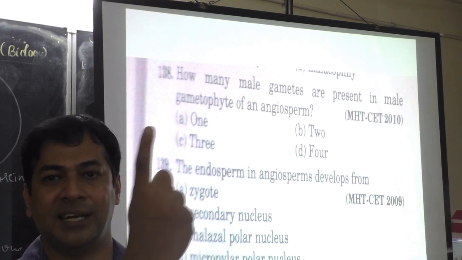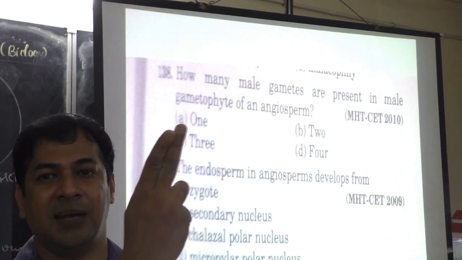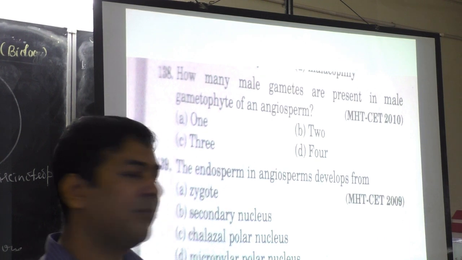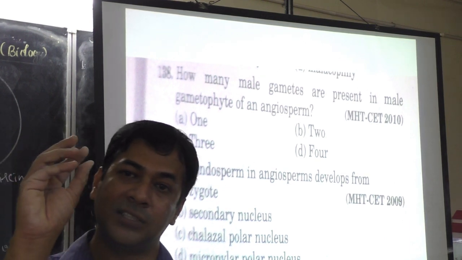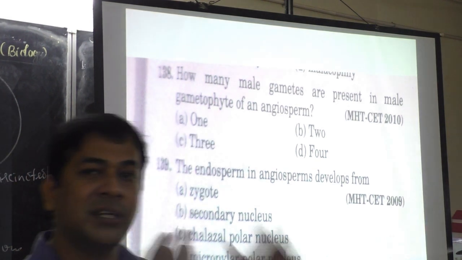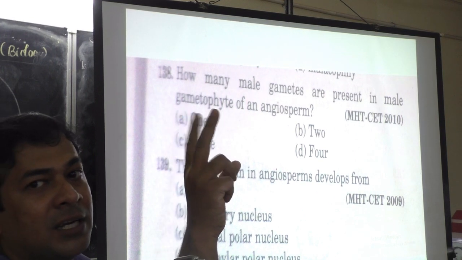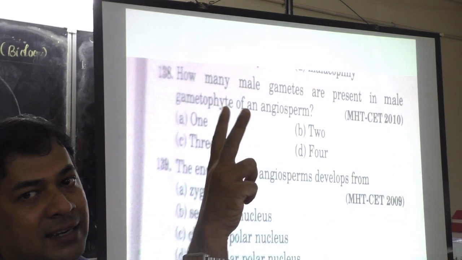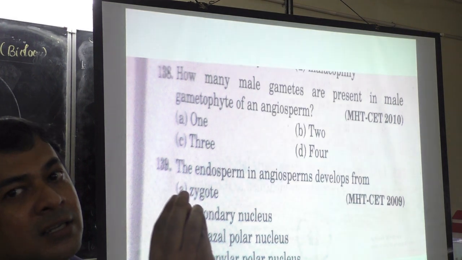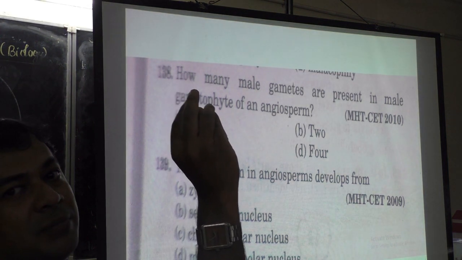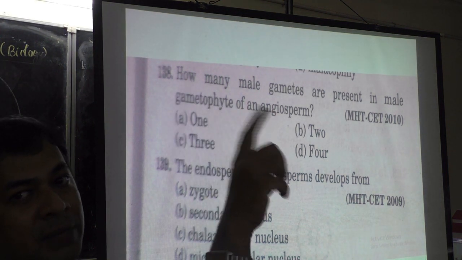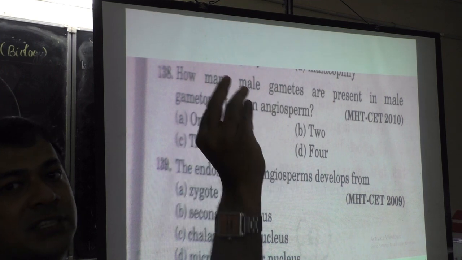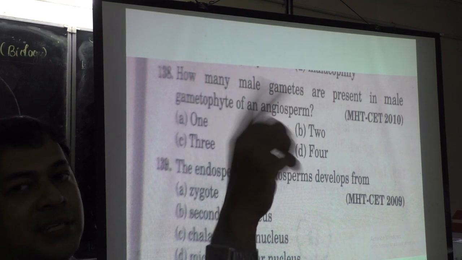Zygote is 2N because pollen grain is N, egg is N. Then one more nucleus goes and binds with 2 polar nuclei. Polar nuclei are N and N, so N plus N plus N.